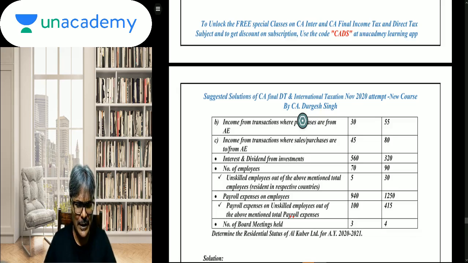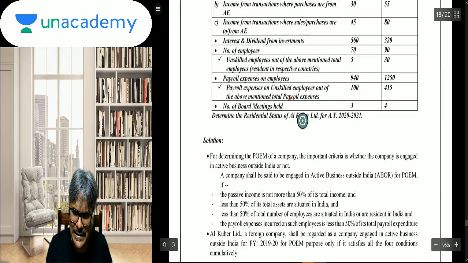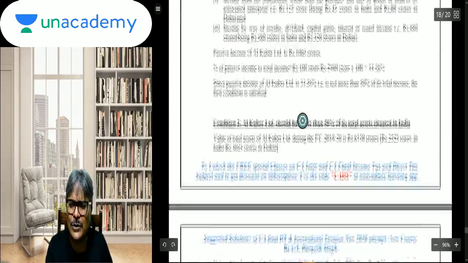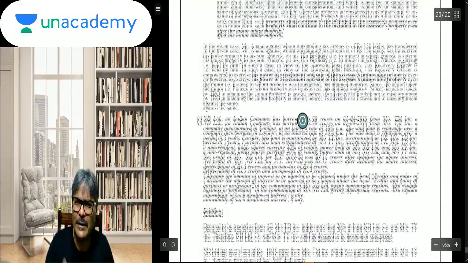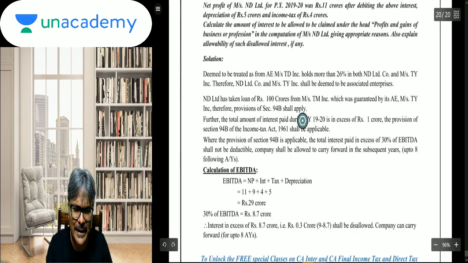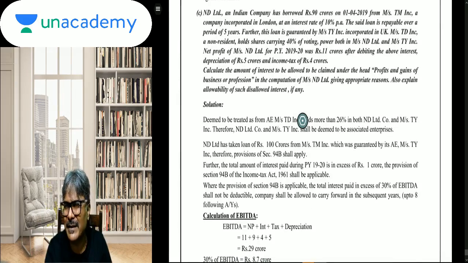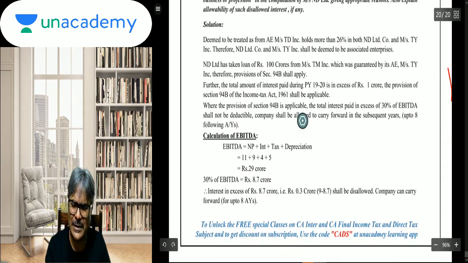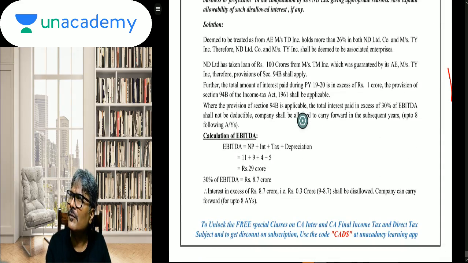By the way, these particular questions are simple questions. After that, one TRO theory question was there, 222, whether the transfer to the spouse and all, so that will bounce back. And thin capitalization, again a very simple question. In fact, this was based on one question, this thin capitalization, students, a simple question. Again, it was which attempt? May 18 attempt, if I'm not mistaken. So on that basis, this particular question was being raised.